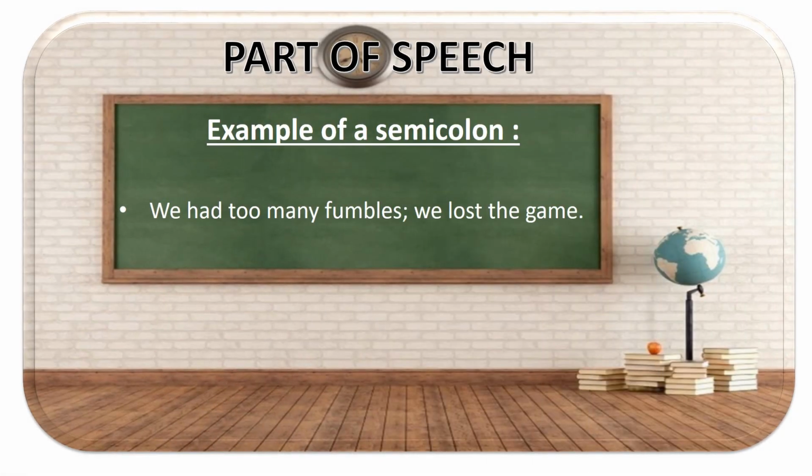So if you see in this example, it says, we had too many fumbles; we lost the game. We had too many fumbles is a sentence in itself. We lost the game is a sentence in itself. And because it is connected with a semicolon, you can say that we had too many fumbles is connected to we lost the game as being the reason. Why did we lose the game? Because we had too many fumbles.